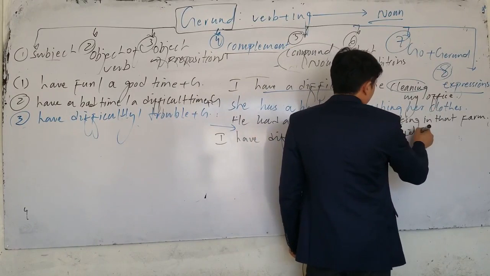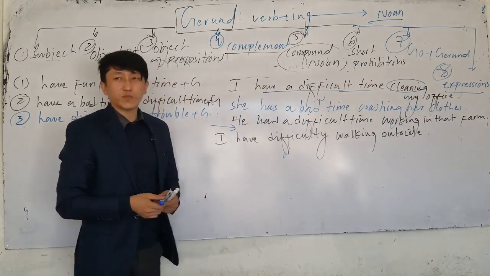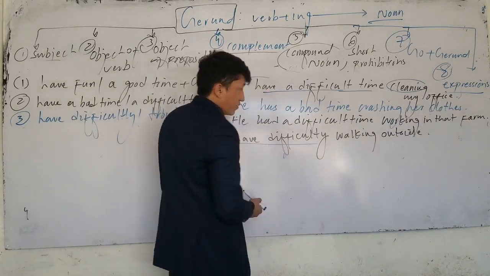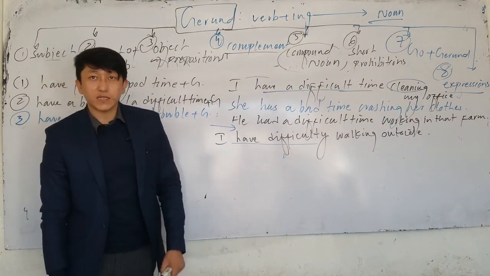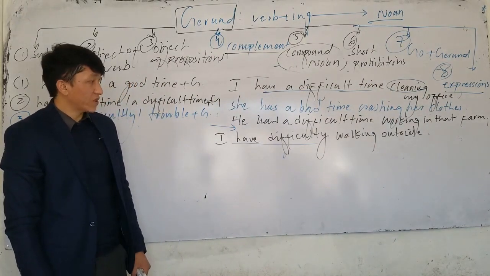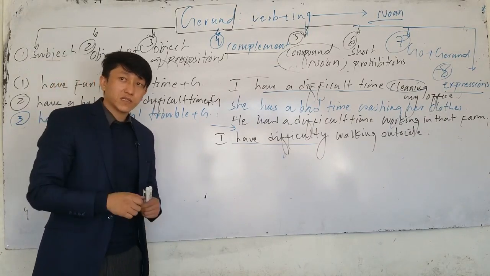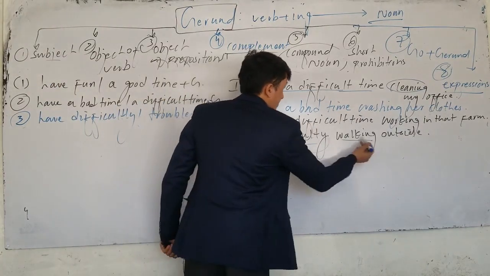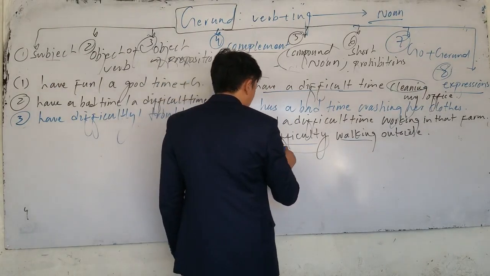What is the meaning of I have difficulty walking outside? If I say I have difficulty, it means I have a problem. Something is wrong with your leg and you cannot walk. If you say I broke my leg, then you say I have difficulty walking outside. After have difficulty, we use gerund.